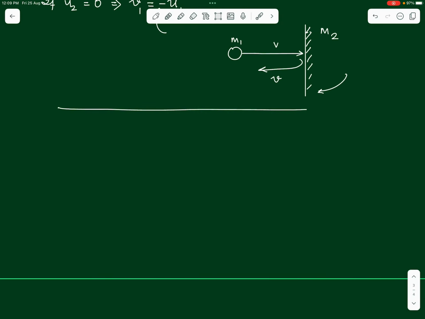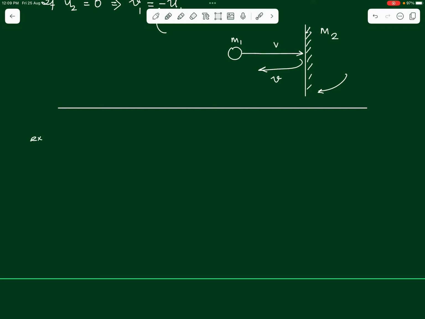Let's take up a few simple examples now to understand how we use all these results in questions. So a very simple example first could be a question where we have two masses, let's say identical masses m and m each, both moving towards each other. The first mass is moving with 2 meters per second, whereas the second mass is moving with 4 meters per second. We are just supposed to find out the final velocities of the two balls, assuming the collision between them being perfectly elastic.